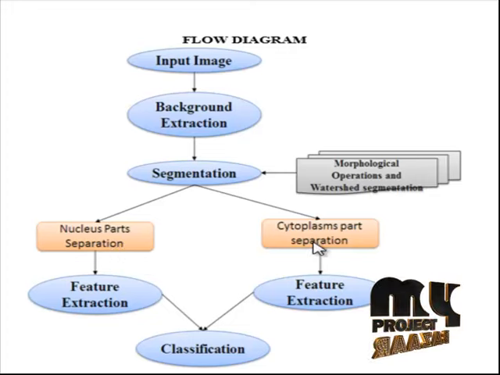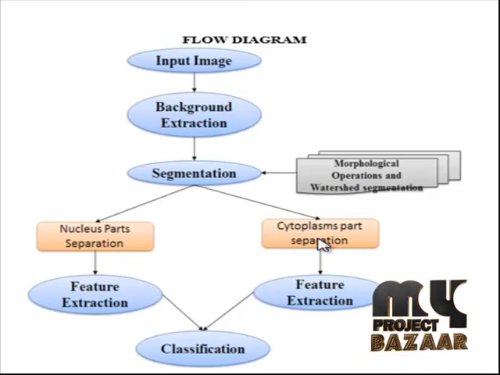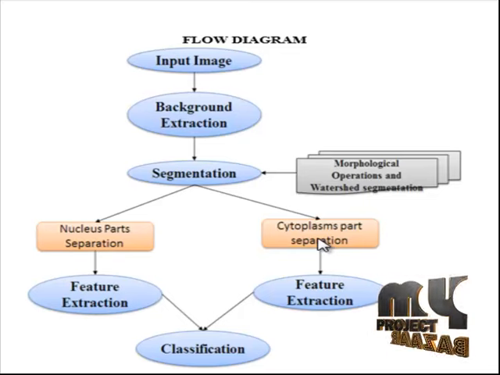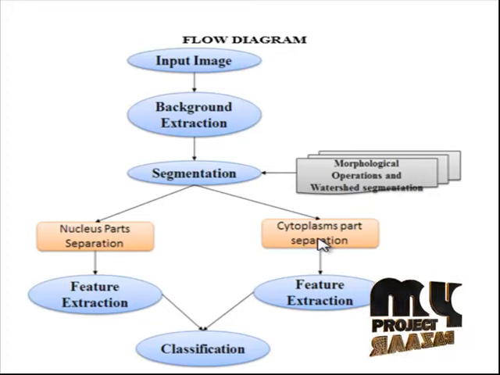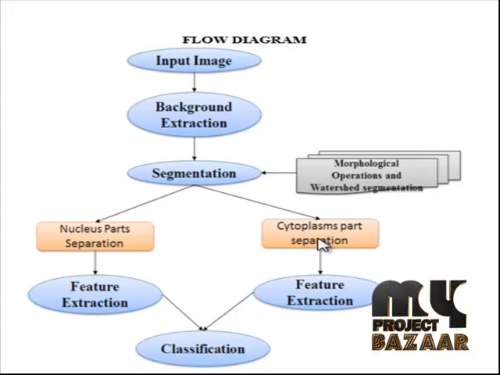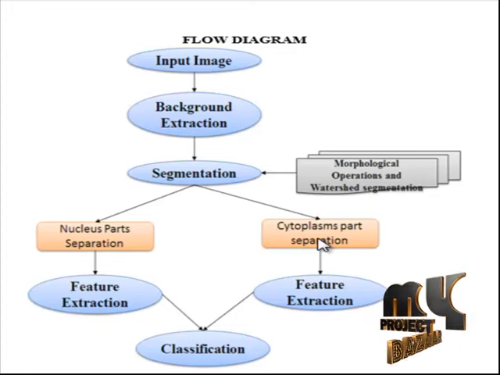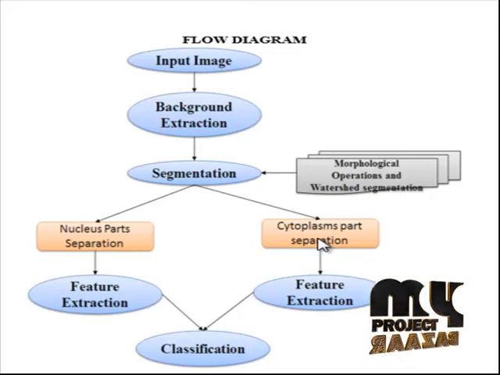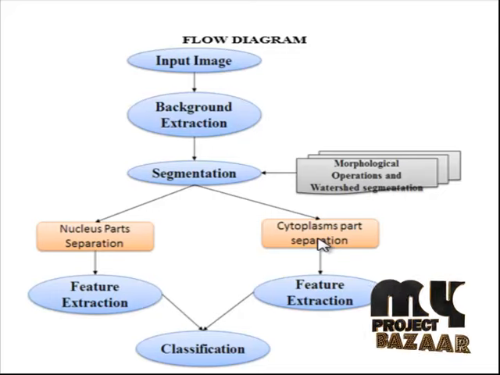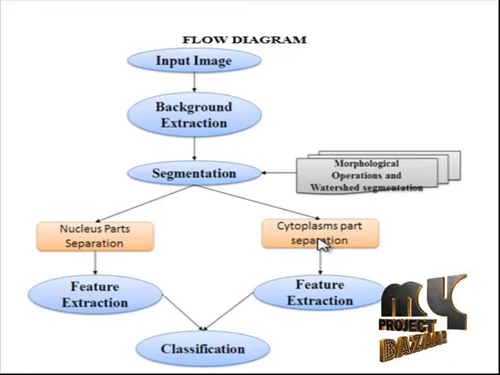Next, the cytoplasm part. Cytoplasm features are cytoplasm area, the number of pixels in the cytoplasm part of a cell region divided by the number of cells in that cell region. We assume that the total cytoplasm is shared equally by the cells in a cell region. Cytoplasm brightness, calculated similar to the nucleus brightness. However, overlapping cells are associated with the same value of the cytoplasm brightness. Cytoplasm maxima, calculated similar to the nucleus maxima feature. Overlapping cells are associated with the same value. Cytoplasm minima, calculated similar to the nucleus minima feature. Overlapping cells are associated with the same value.